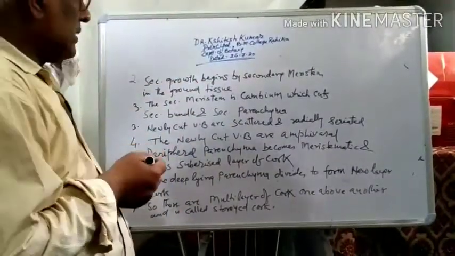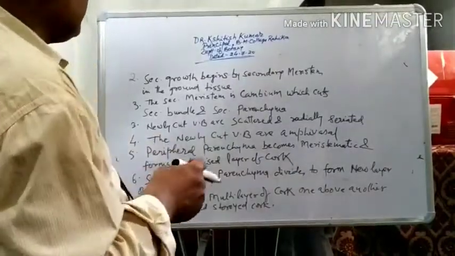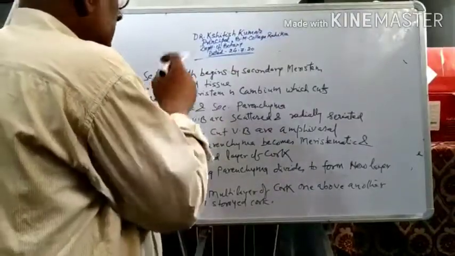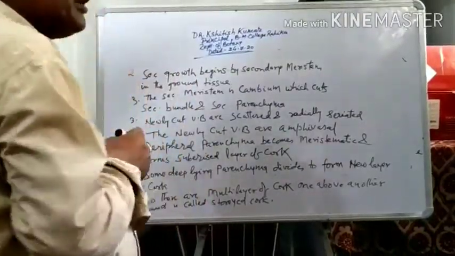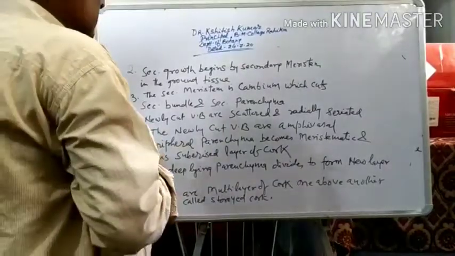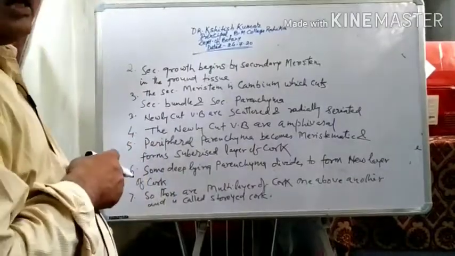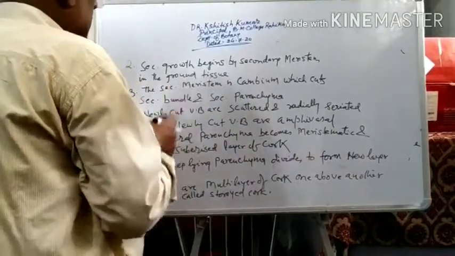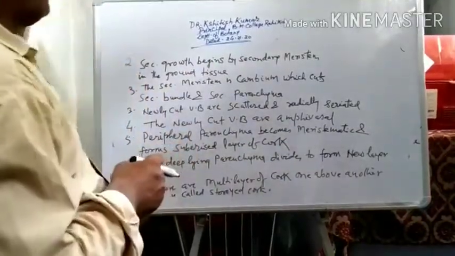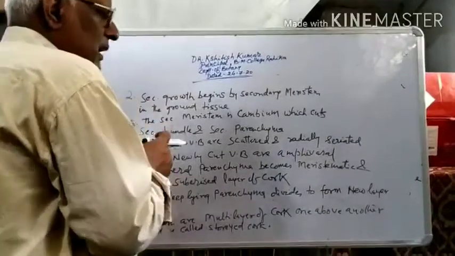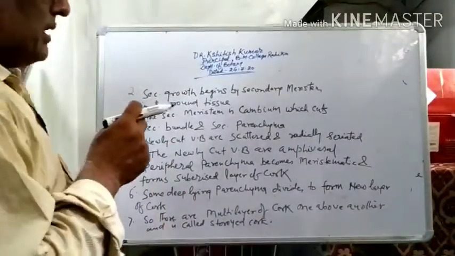When the secondary growth starts, some cells of the ground, secondary meristem is formed in the ground tissue, and this secondary meristem is known as the cambium. This cambium layer is the meristematic layer, and it cuts secondary bundles and secondary parenchyma. The bundles are also like the primary bundles.